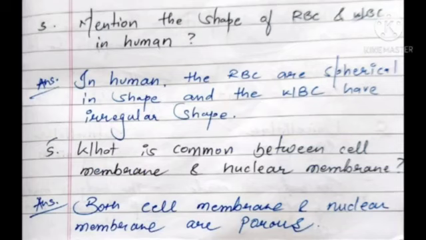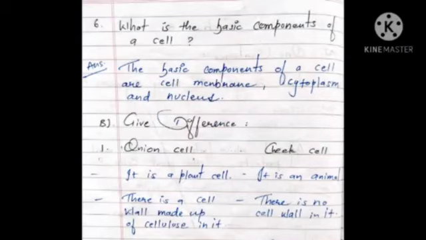Third question: mention the shape of RBC and WBC in humans. In humans, the RBC are spherical in shape and the WBC have irregular shape. Fifth one is, what is common between cell membrane and nuclear membrane? The answer is, both cell membrane and nuclear membrane are porous. Next one is, what are the basic components of a cell? The answer is, the basic components of a cell are cell membrane, cytoplasm and nucleus.